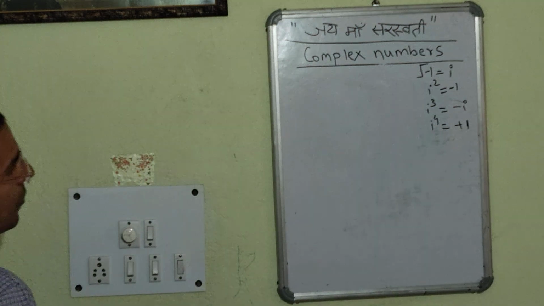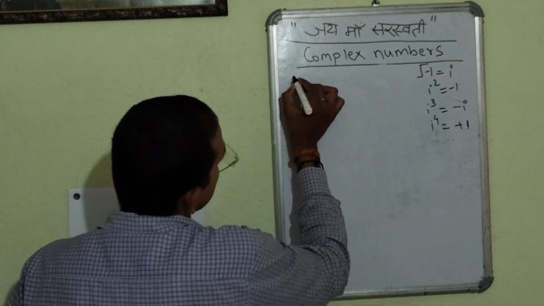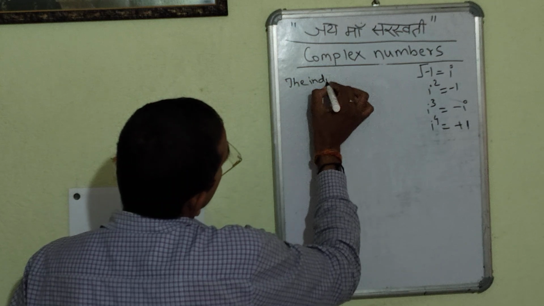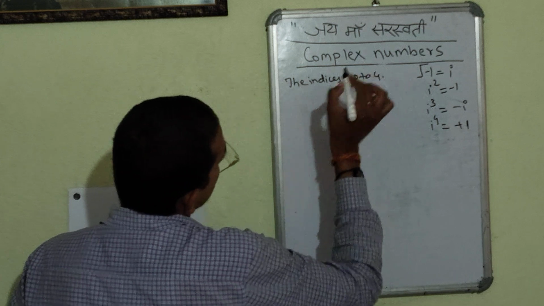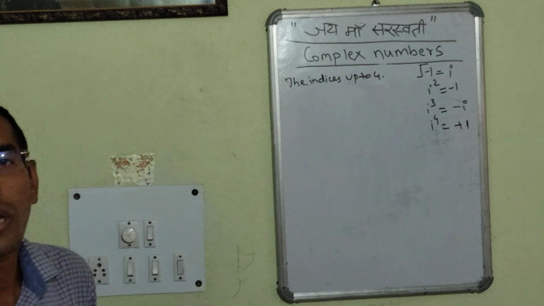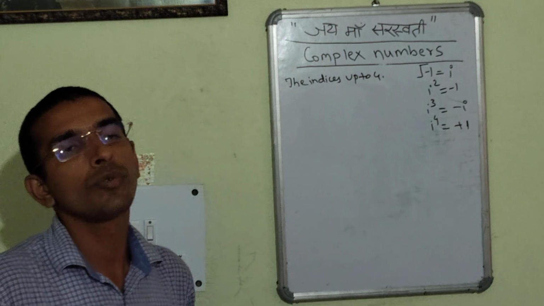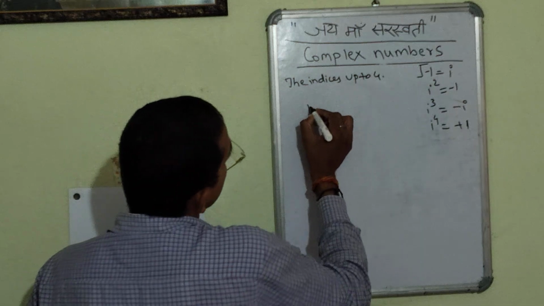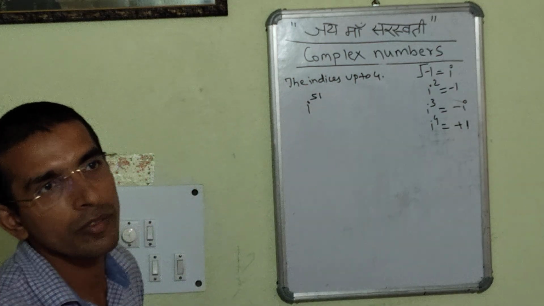Now we had seen the complex numbers and the indices up to power 4. Now, if there is a problem, suppose we have to evaluate, we have to calculate the value of i to the power 51. Suppose it is written here, i to the power 51. We have to calculate the value of the same.